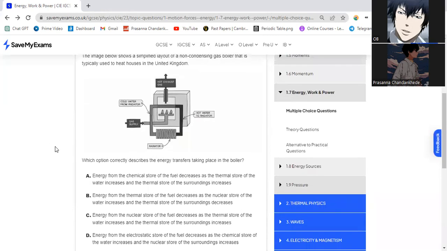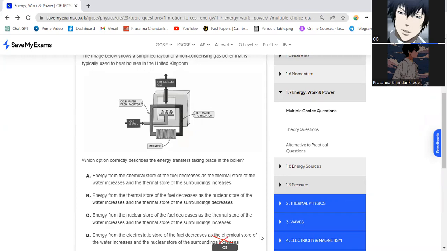Energy from the chemical store of the fuel decreases as the thermal store of the water increases and the thermal store of the surroundings increase. Energy from the thermal store of the fuel decreases as the nuclear store of the water increases and the thermal store of the surroundings decrease. Energy from the nuclear store of the fuel decreases as the thermal store of the water increases and the thermal store of the surroundings increase. Energy from electrostatic store of the fuel decreases as the chemical store of the water increases and the nuclear store of the surroundings increase.